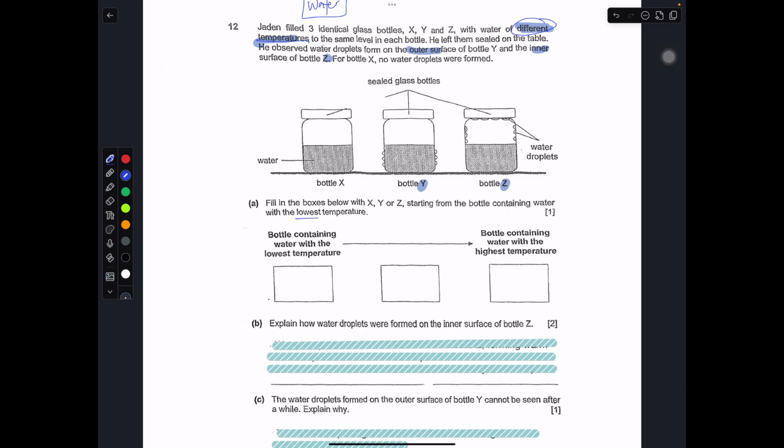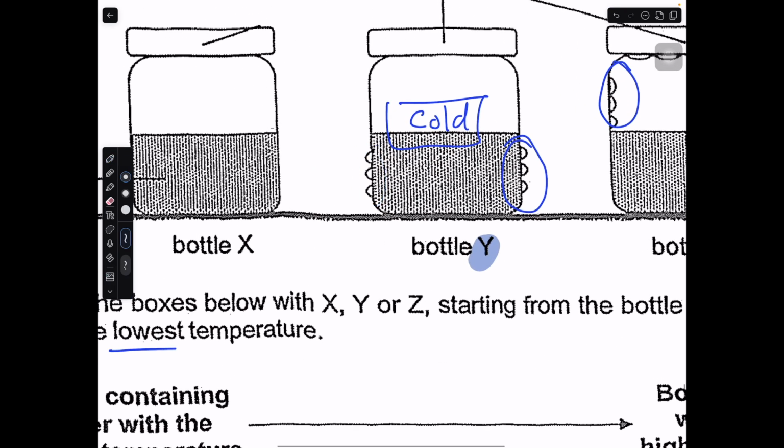So over here, if you look at this question, this one formed on the outside, this one formed on the inside. Straight away, you probably know that this is cold water. You probably have this experience. You get a cold water from McDonald's, right? After a while, you will see the water droplets forming on the outside. Because why? This part over here is a cooler surface area. That's why the water must be cold.